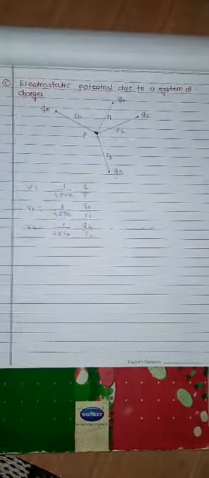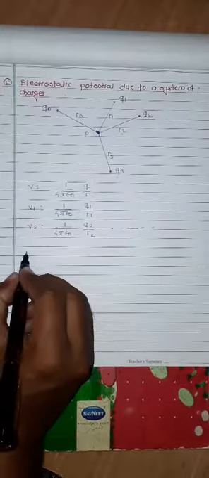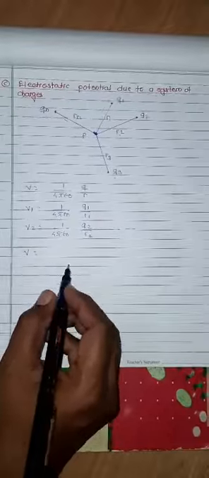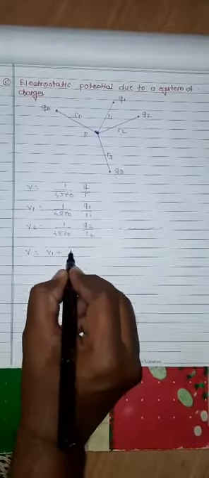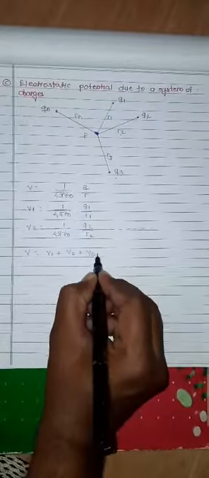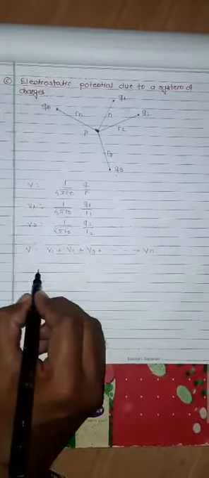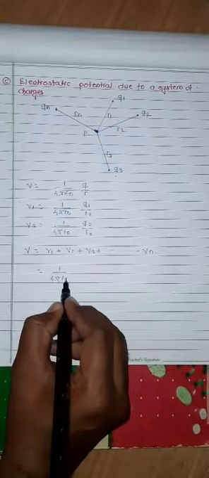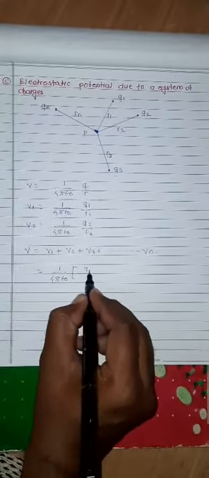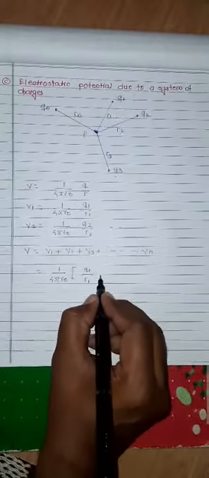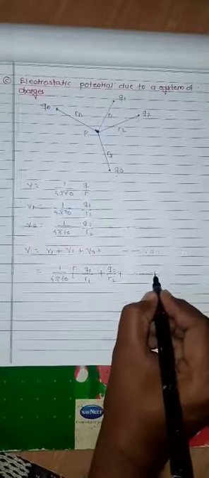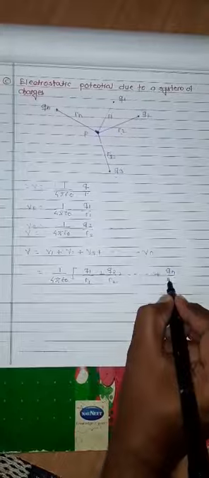That is, V, the total potential, is V1 plus V2 plus V3 plus up to Vn. Putting these values in this equation, 1 upon 4 pi epsilon 0 is taken outside, then Q1 upon R1 plus Q2 upon R2 plus and so on plus Qn upon Rn.